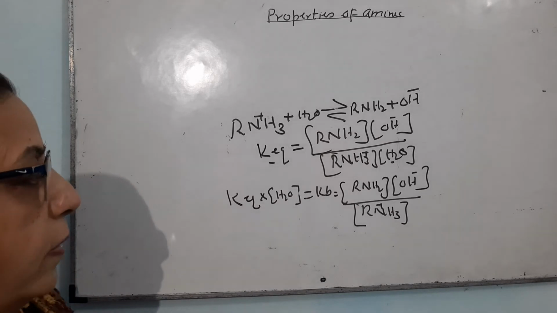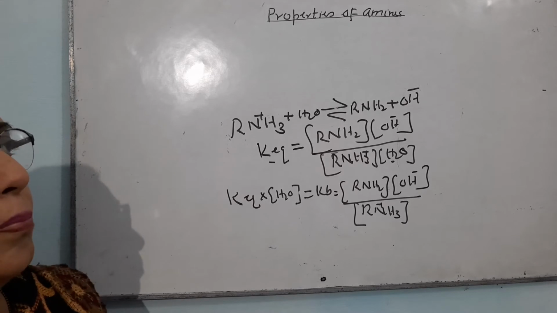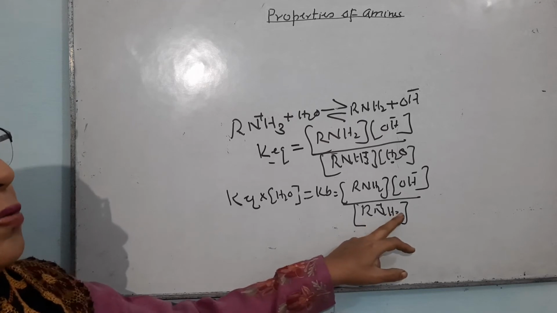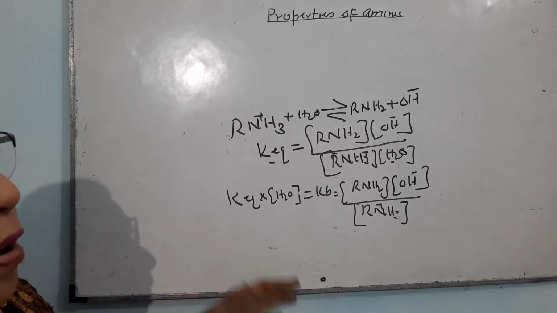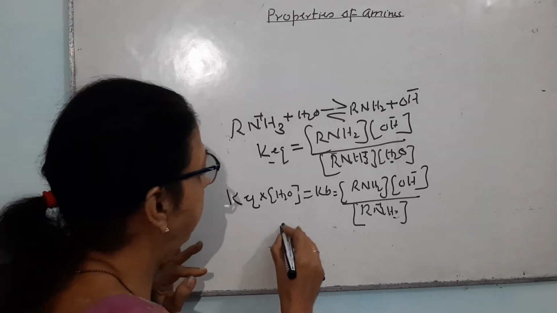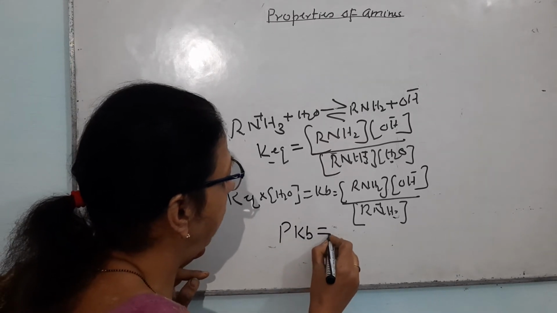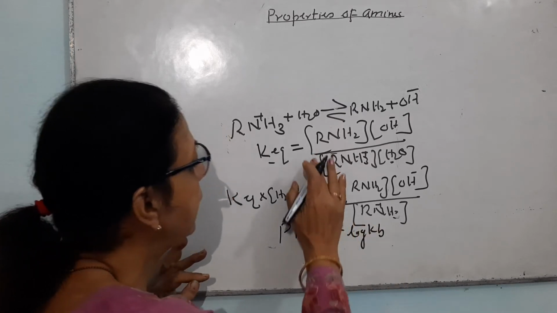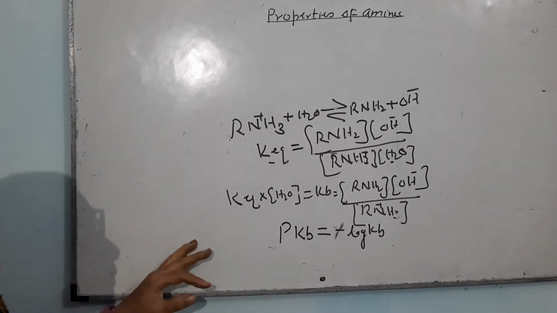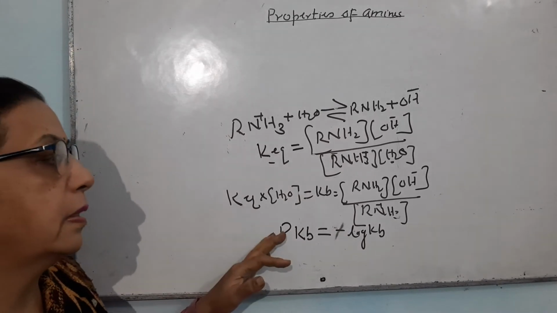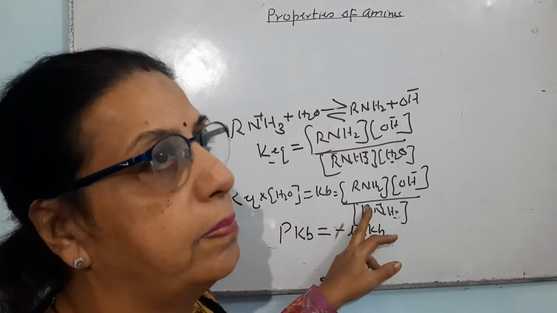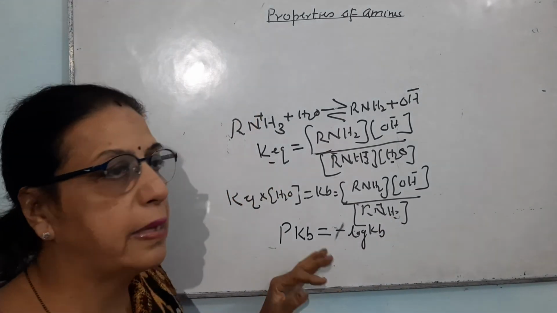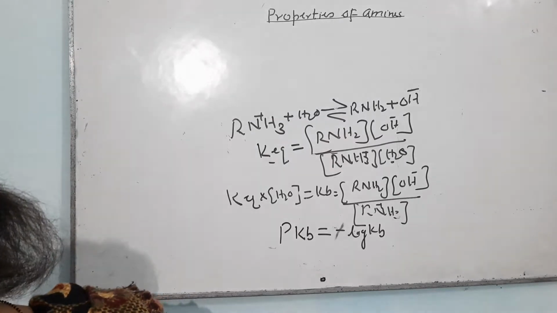Now, this Kb value comes in the power of ten minus 7, so it is converted in the form of pKb, which is a log value. pKb is equal to minus log Kb. Now it is a reverse. Greater the value of Kb, the more will be the basic strength. Smaller the value of pKb, the greater will be the basic strength.